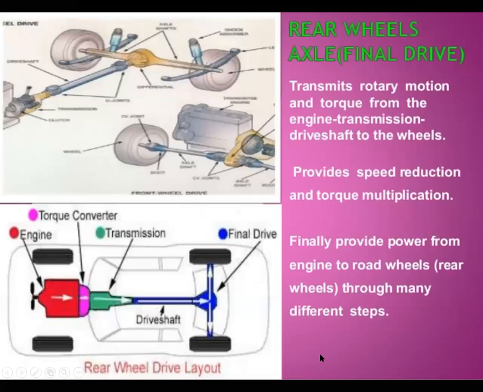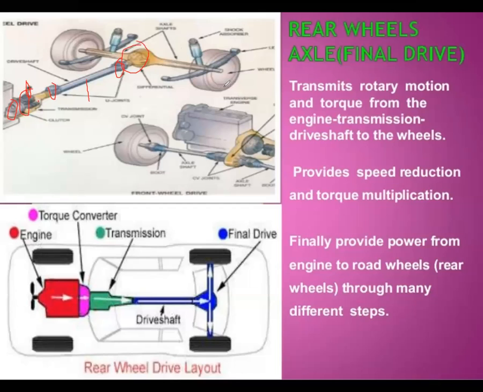Then the next one is the rear axles. These are the rear axle positions. Here you can see the rear axle and the differential. This is the universal joint, and this one is also a universal joint. This is the propeller shaft, and here is the gearbox. The gear pedal is also there. Here is the engine, then the gearbox, then the flywheel would be here itself, and then the universal joint. All those things would be there.